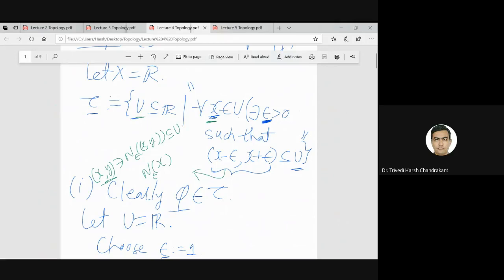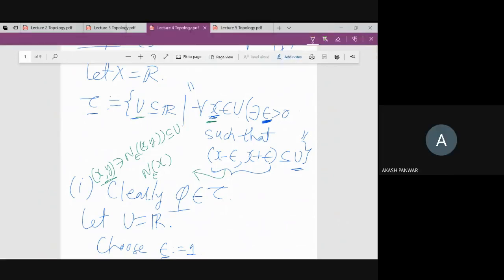So this is basically the interior point. Yeah, basically the interior point, right? So every point in that set is basically an interior point. That is exactly this condition. Yes. So using the interior points, we define the open sets.